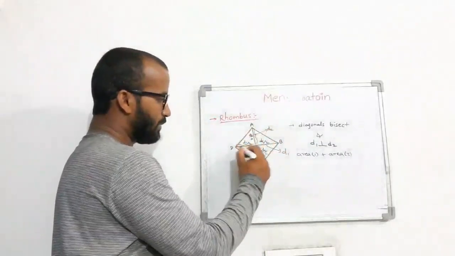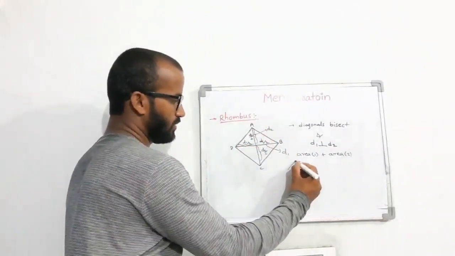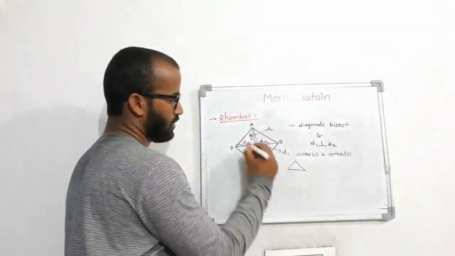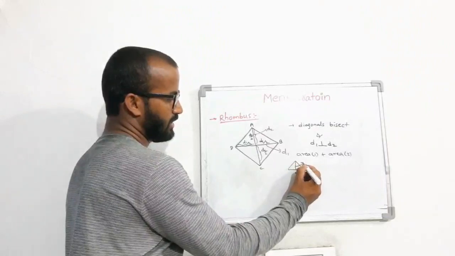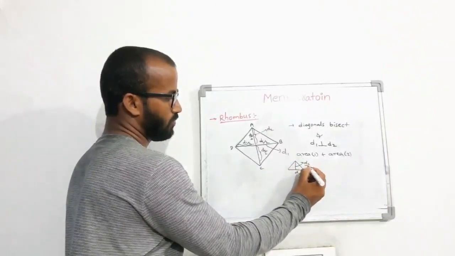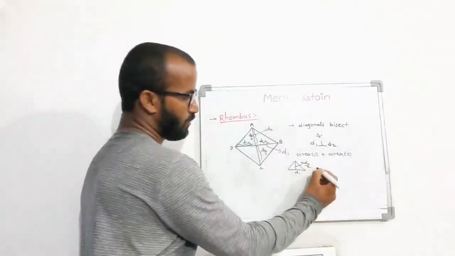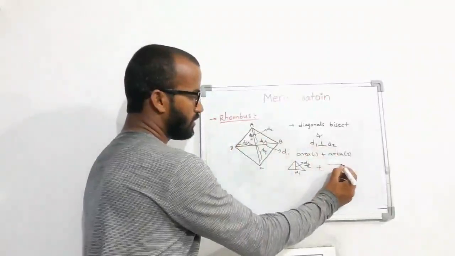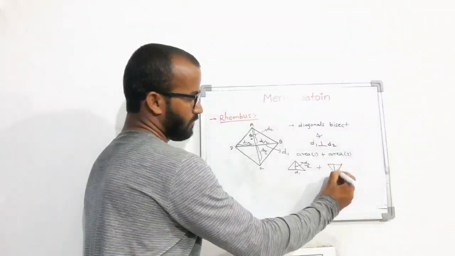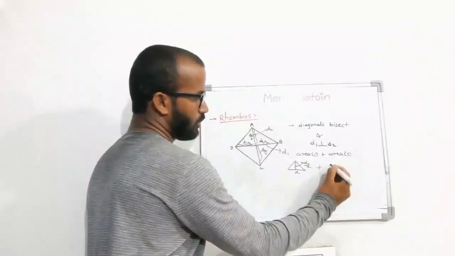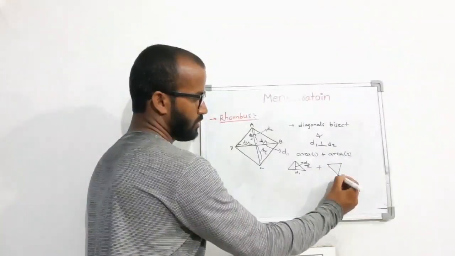First figure is this triangle. What is the base? This is D1. This is the height. Height is D2 by 2. This area I have to find. And figure 2 is also a triangle.